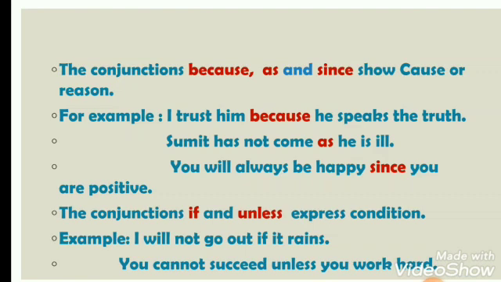Sumit has not come as he is ill. Why has Sumit not come? Because he is ill. So here as is used as a conjunction. You will always be happy since you are positive. So here since is a conjunction.